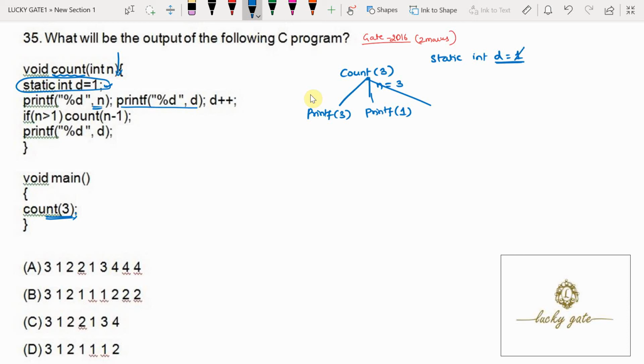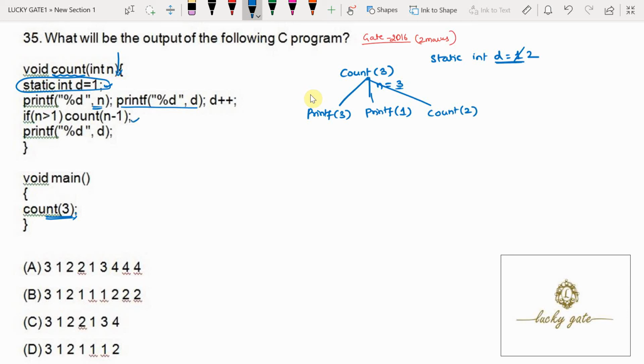Now d plus plus makes the d value 2. If n greater than 1, now what is the n value? 3 is greater than 1, so it is going to call the function count of n minus 1. What is n? 3. 3 minus 1 is 2. Now it is calling count of 2.